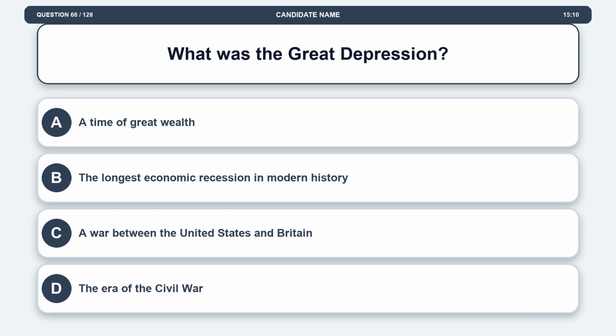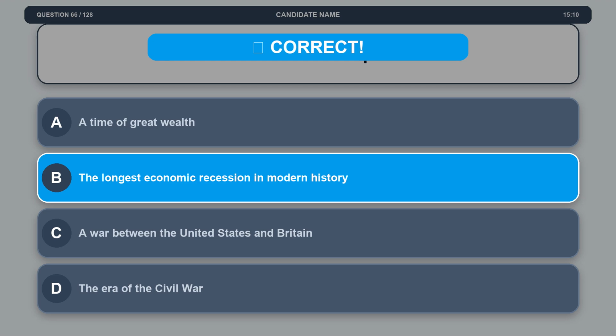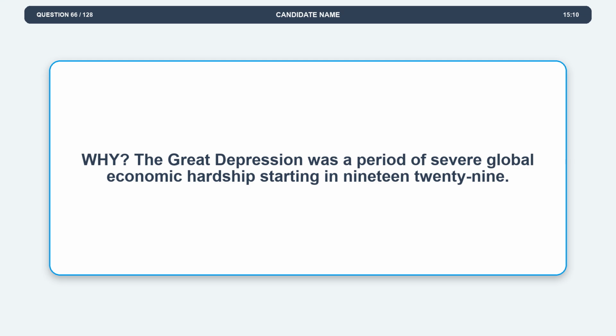Question 66. What was the Great Depression? Option A, a time of great wealth. Option B, the longest economic recession in modern history. Option C, a war between the United States and Britain. Option D, the era of the Civil War. The correct answer is option B, the longest economic recession in modern history. Explanation. The Great Depression was a period of severe global economic hardship starting in 1929.